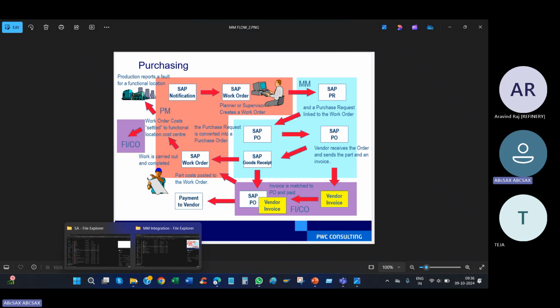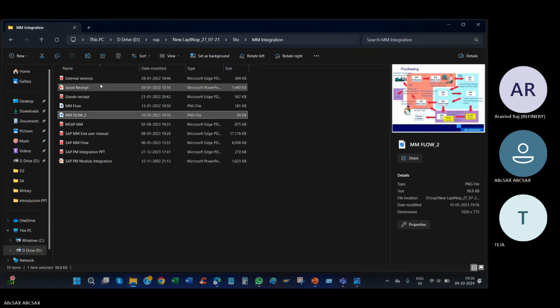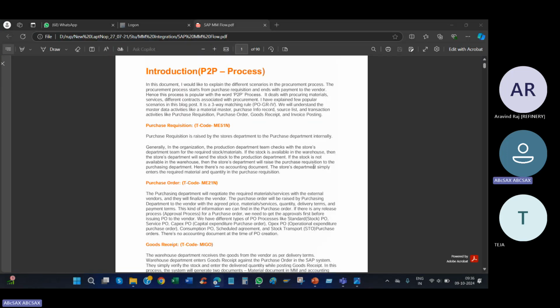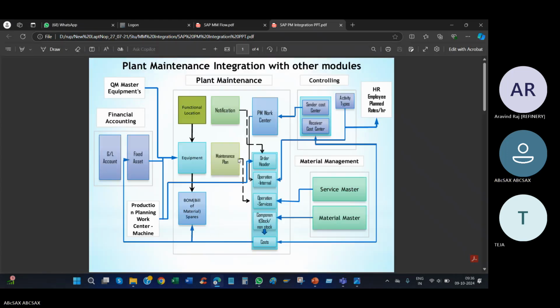This and all you can read, it's up to you. You can see non-stock. Non-stock services will come for the services. For non-stock material, they didn't show stock.